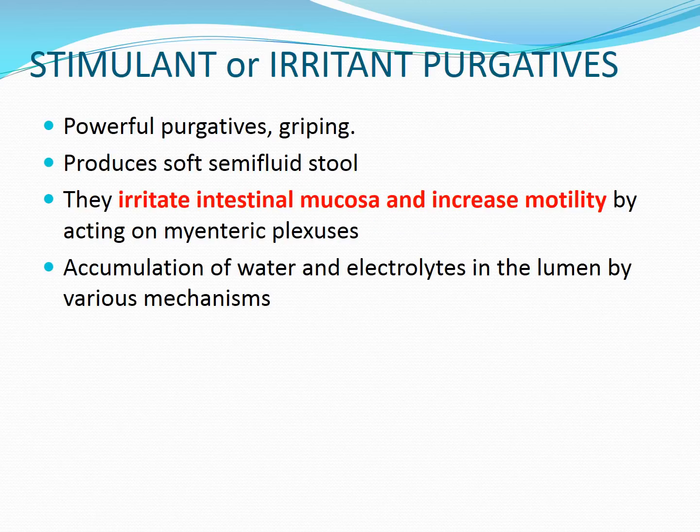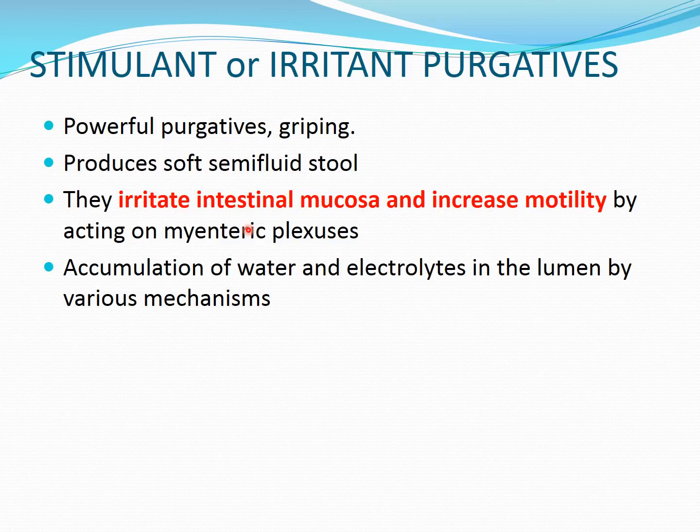Now coming to the third class of drug, that is the stimulant or irritant purgative. These are powerful purgatives, and they can produce griping, like abdominal cramps, because they irritate the intestinal mucosa and increase the peristalsis. So abdominal cramps is a very common side effect of these stimulant purgatives, which are also called irritant purgatives. This produces soft semi-fluid stools. The first class of drug produces soft formed stools, while these produce soft but semi-fluid stools.